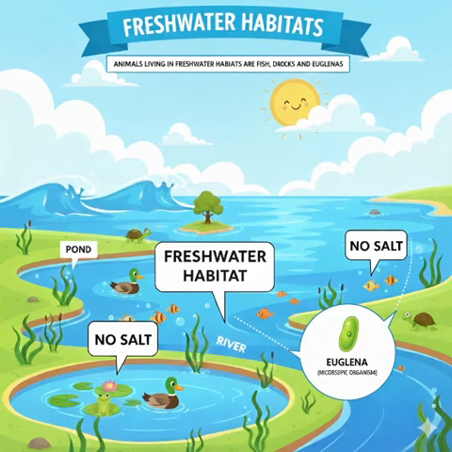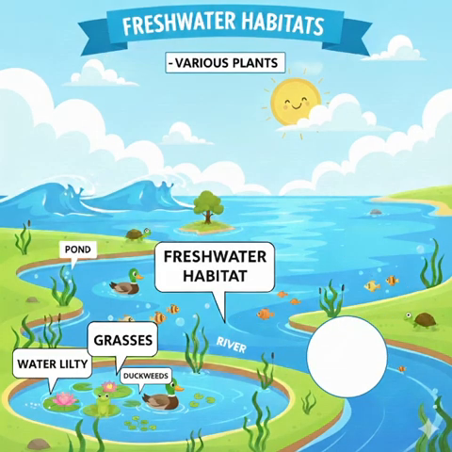Animals living in freshwater habitats are fish, ducks, frogs and euglenias. Various plants found in freshwater are water lily, duckweeds and grasses.